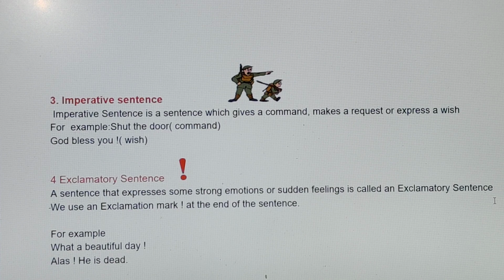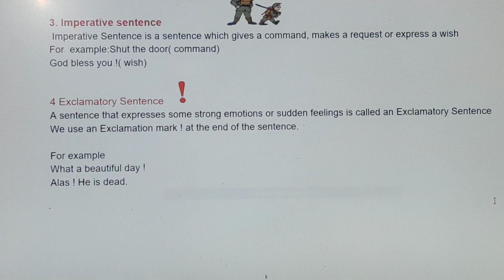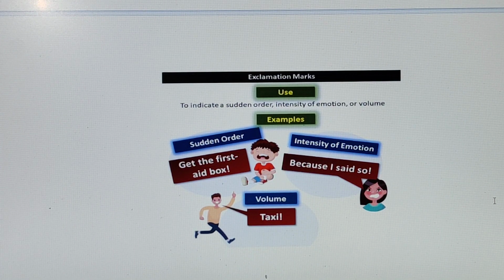For example, if I say what a beautiful day, as you can see it is followed by an exclamation mark, and your next example is alas he is dead. All these words like alas, hooray are expressions which we use with an exclamation mark. Here is a small picture where they have used certain images to show examples and uses of the exclamation mark.